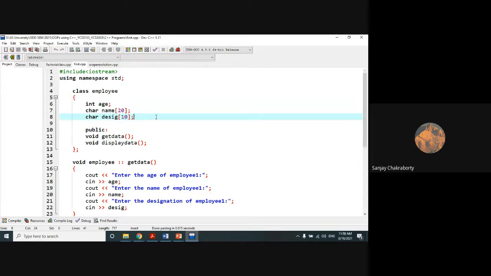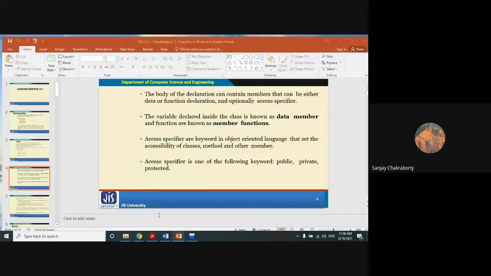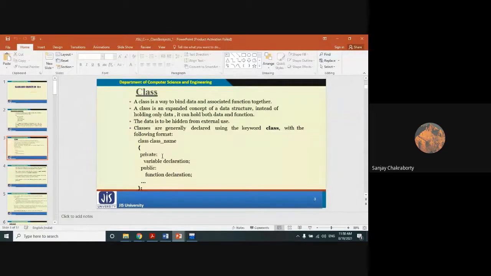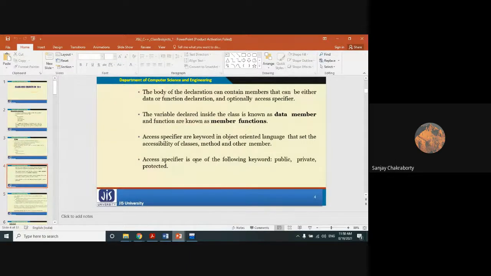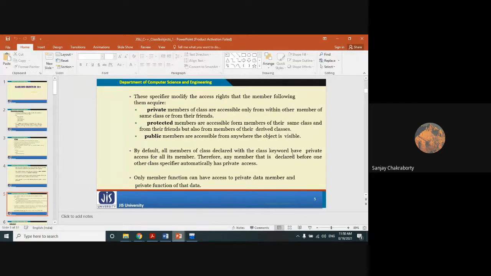Now you may ask, sir, what is the difference between private member and public member? There is one more member that is called protected member. Access specifiers are one of the following keywords: public, private, and protected. The access specifiers are keywords in object-oriented language that set the accessibility of classes, methods, and other members. With the help of access specifiers, you are able to do data hiding. You are able to provide security. You can understand how you are able to provide security.